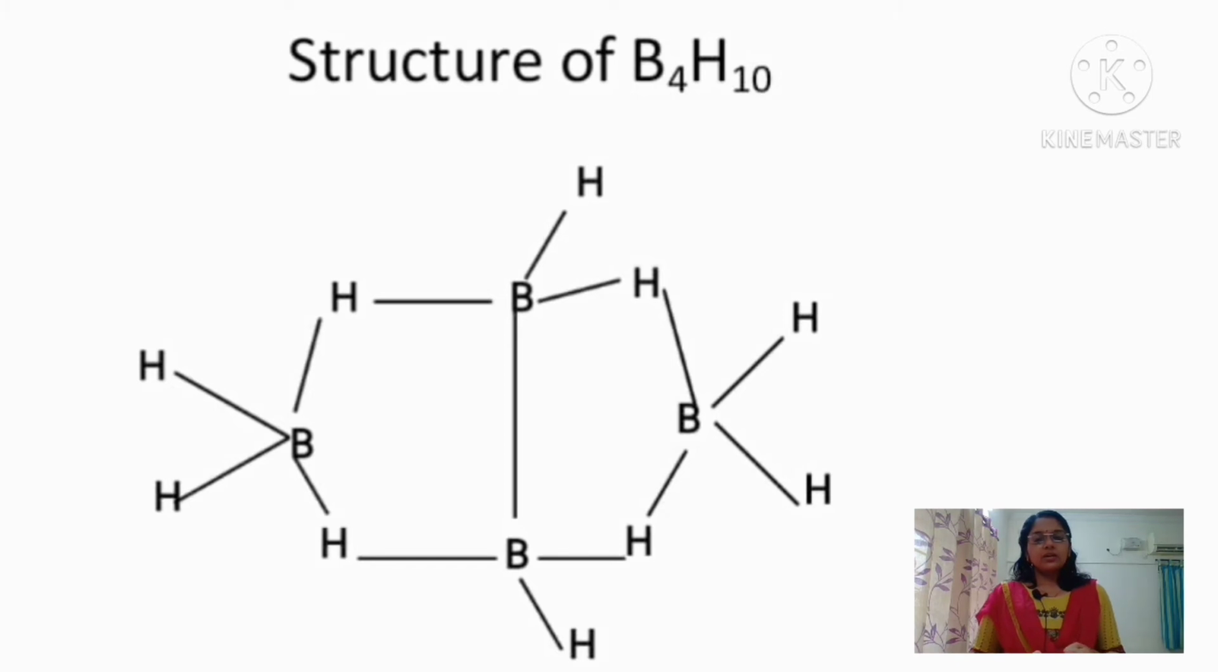And then 1 represents the number of two-center two-electron BB bonds. So there is 1 two-center two-electron BB bond here. Again, there are 2 BH2 groups. So from the STYX number, we can easily draw the structure of B4H10.